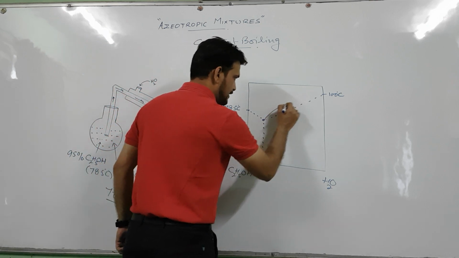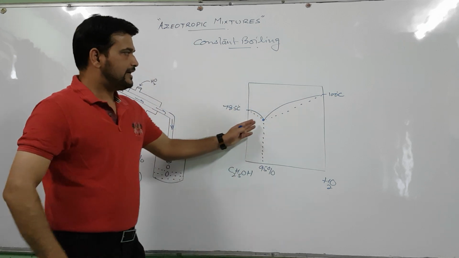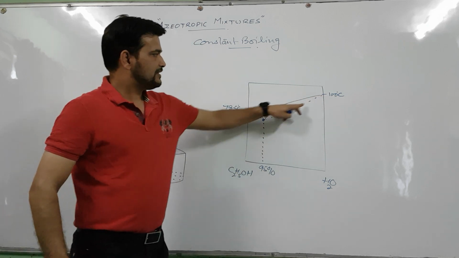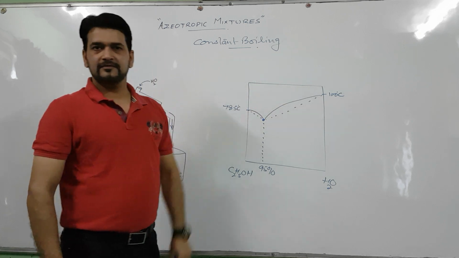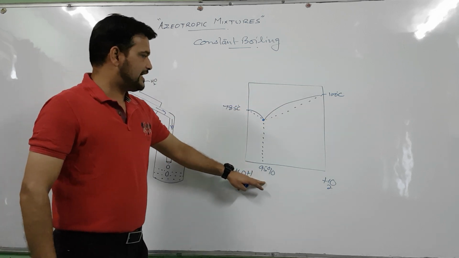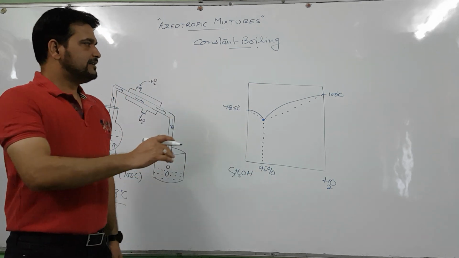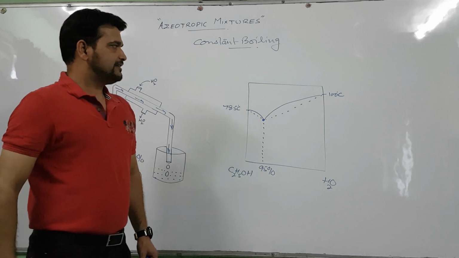So the graph will be upward, from this to this straight line. So this is the graphical representation of minimum boiling azeotropes.